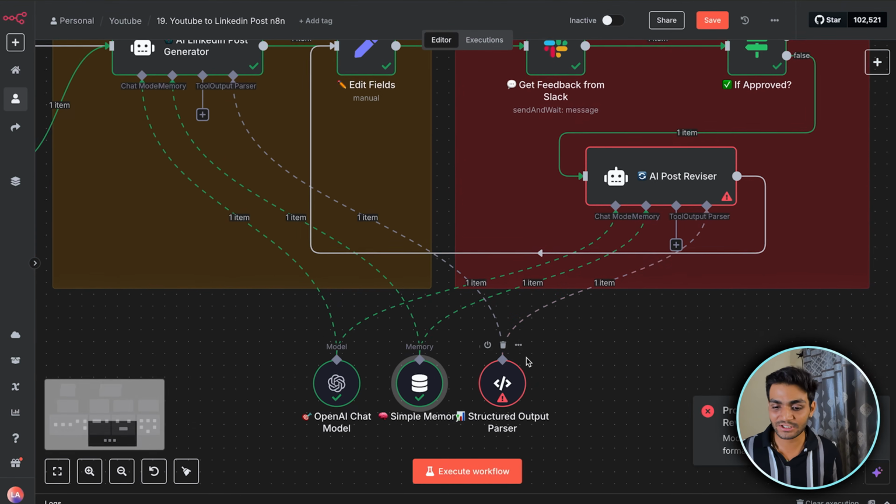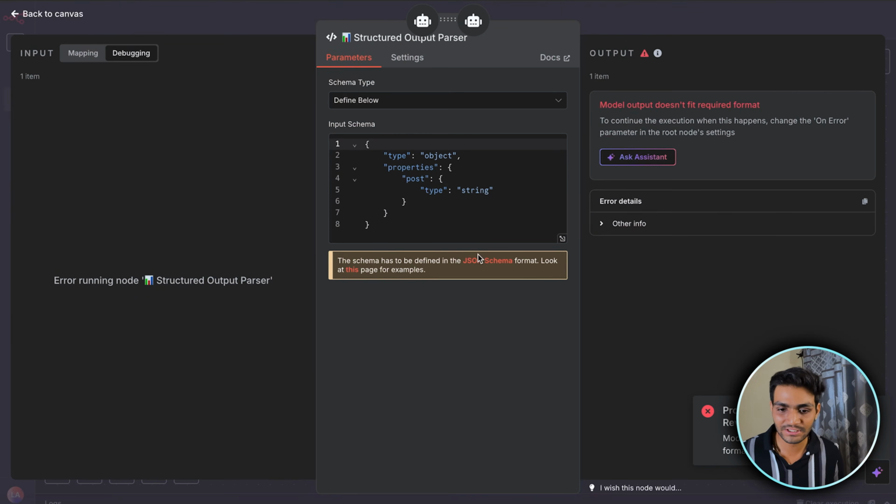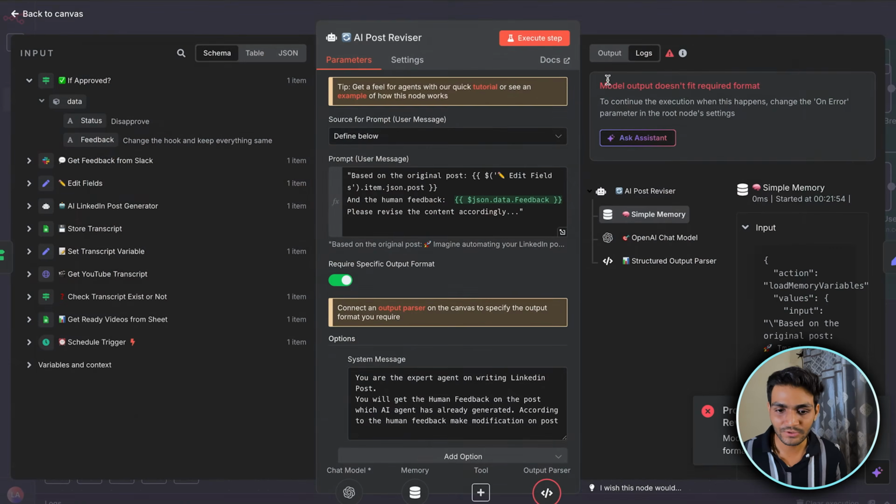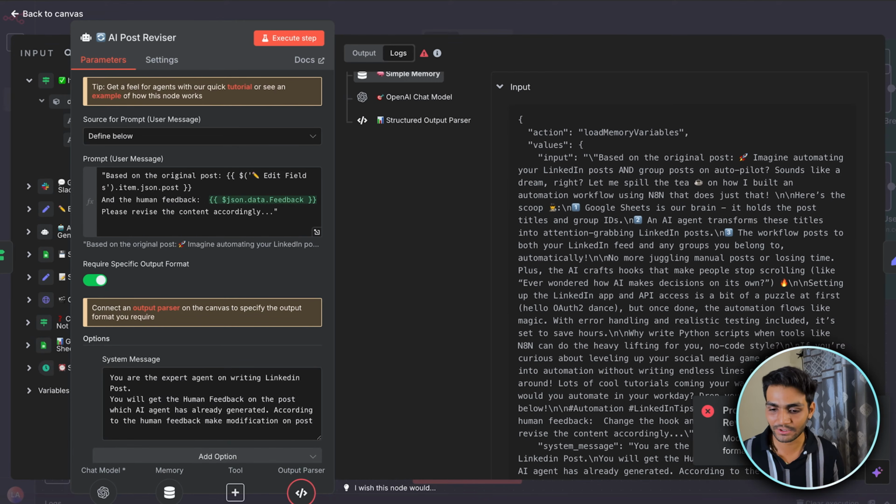And in the structured output, we are getting some error. Let's see what the error is. There is some error over here, so let's find out what it is. Let's go to the log part. This is how we can debug it.